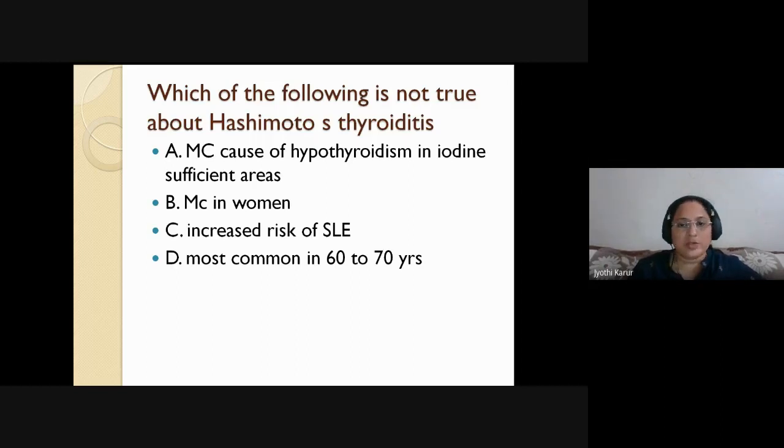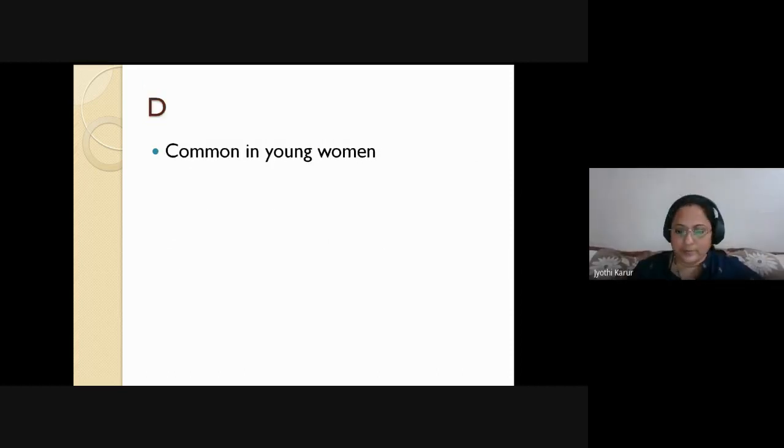Thyroid means almost women, so you can take it for granted. And there is a slight chance of increased risk for SLE, systemic lupus erythematosus. Okay. But it is most commonly seen in young women, not old women. So the option would be D. Okay. It is common in young women.